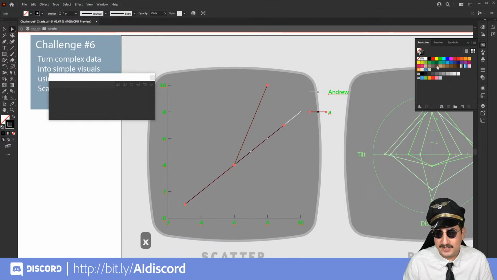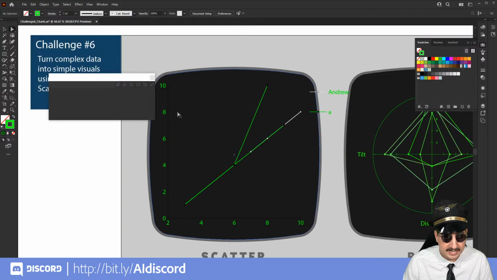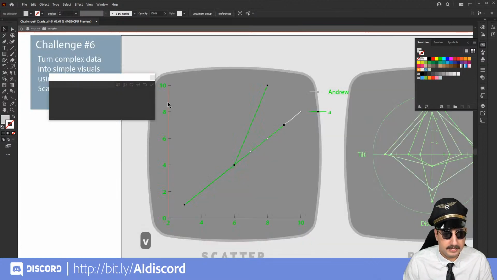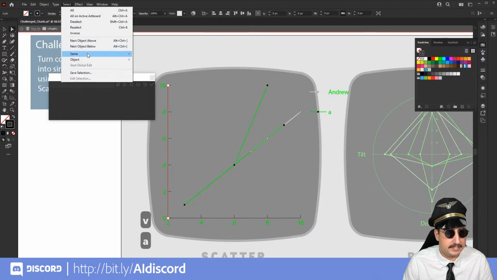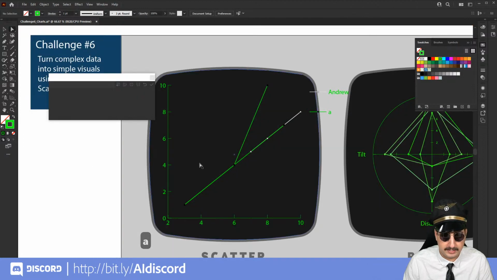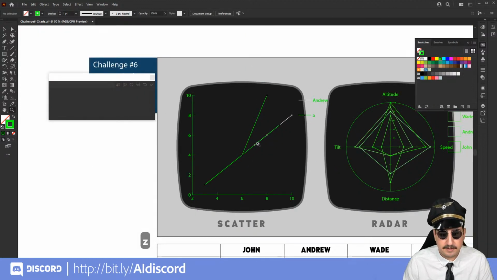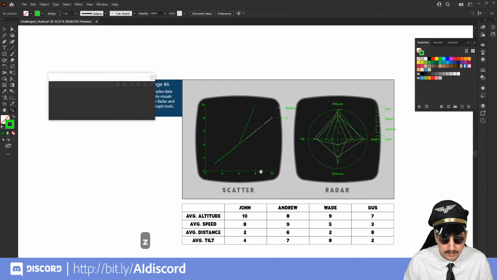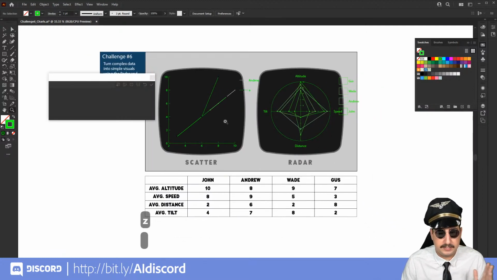We're going to do fill and stroke and just change that stroke to a nice green as well. And then let's go ahead and change this stroke as well. Clicking in here, grabbing that stroke, again, select, same, fill and stroke, and we're just going to change that stroke to a green.